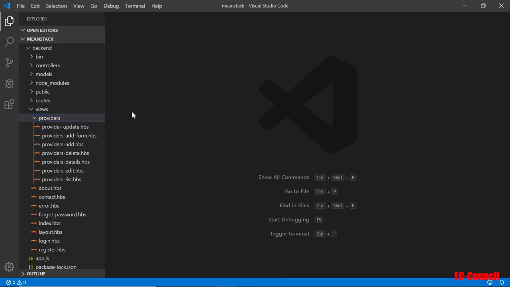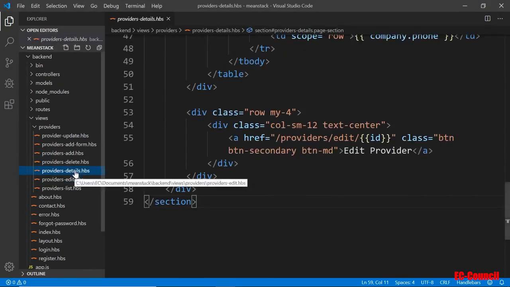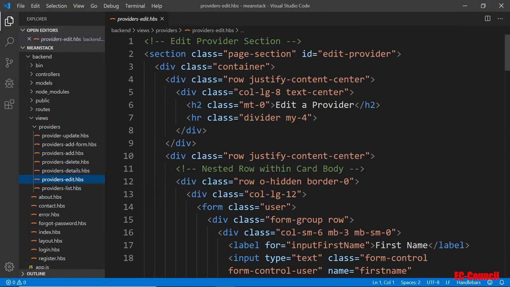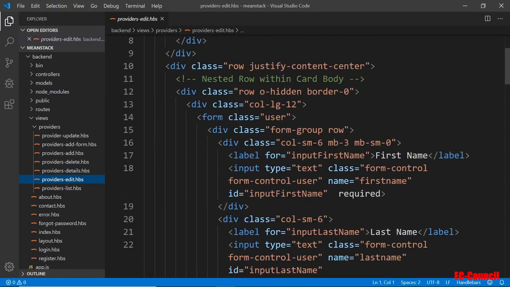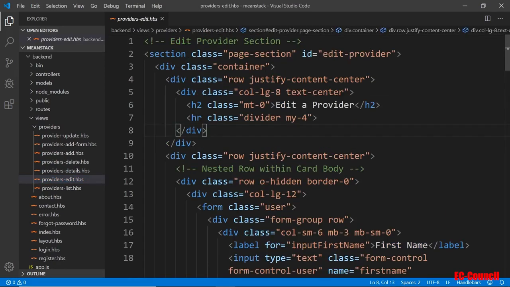Now we're going to look at this edit page. This is a template for that one. When I edit the provider's information, that means the form, as you can see, already has the information here. I'll run it in a minute. Before we go there, I'll keep that open.